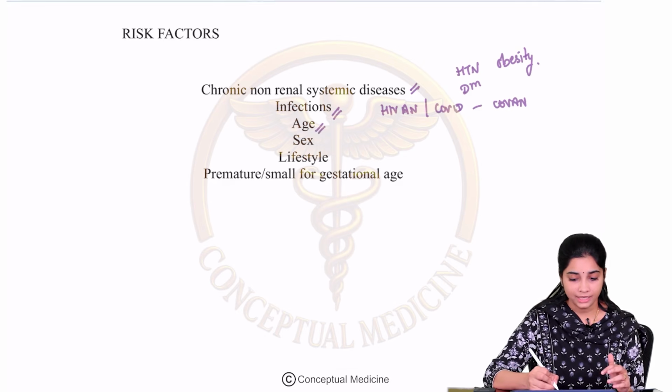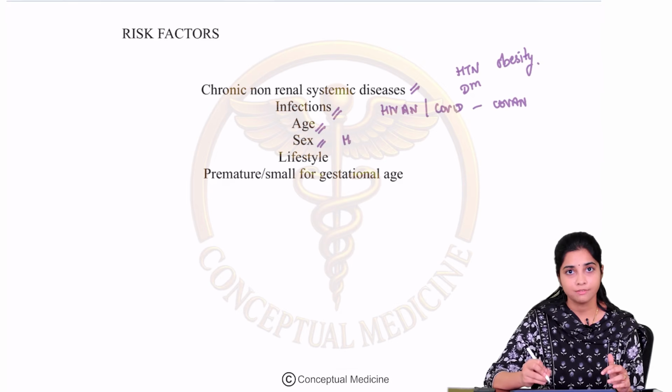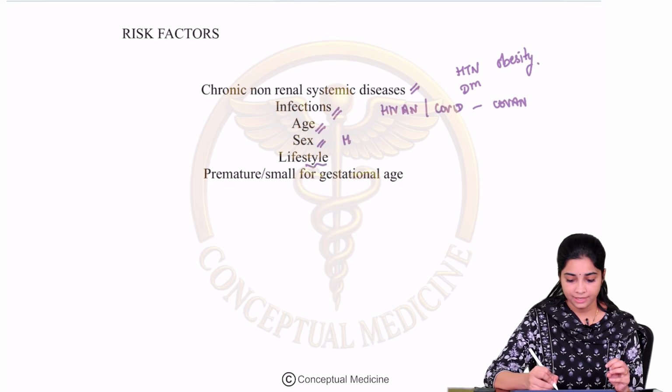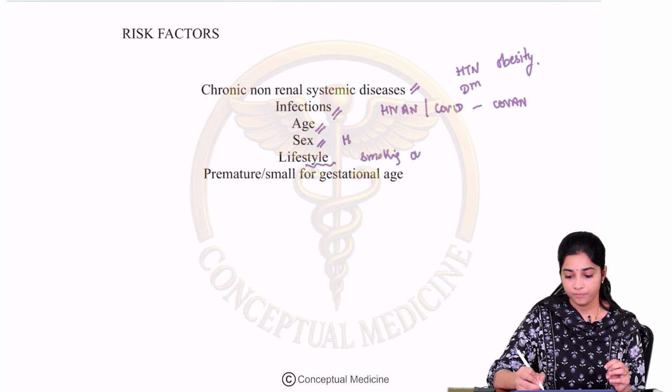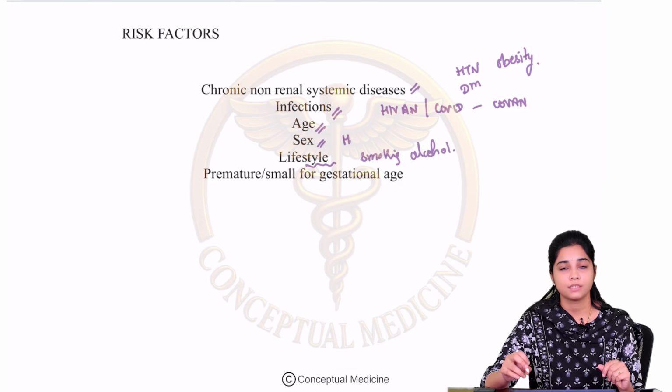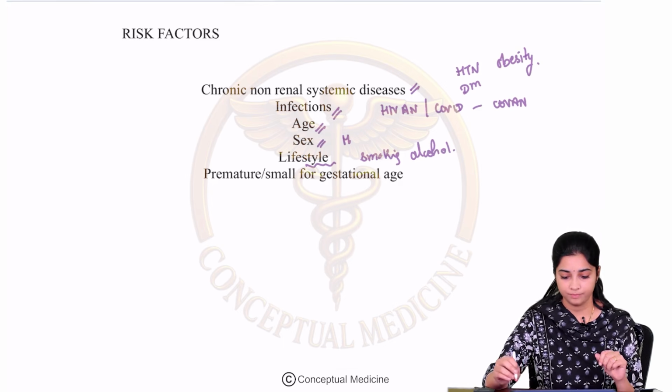Fine. Then aging, then sex. As per the gender, males usually have a more predisposition towards chronic kidney disease. Then lifestyle, right? Smoking, alcohol, or even a sedentary lifestyle is associated with an increased risk of CKD.